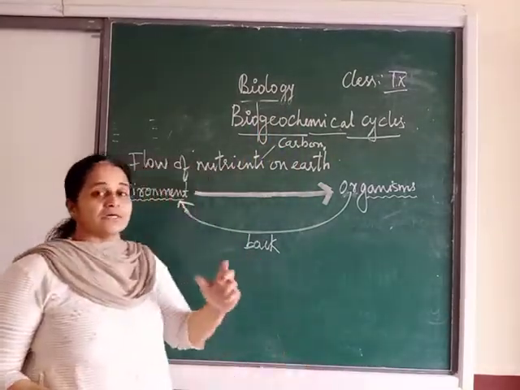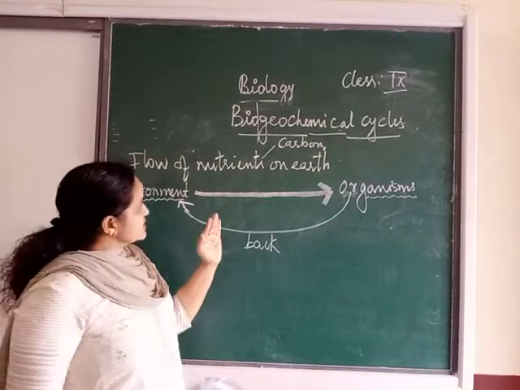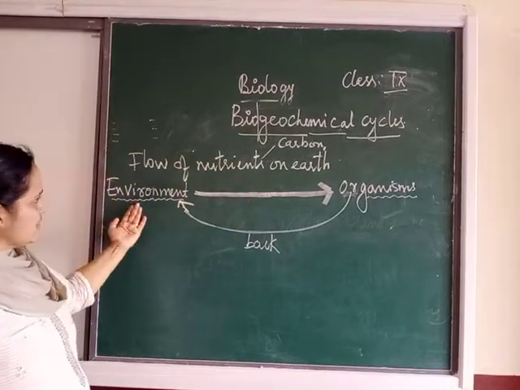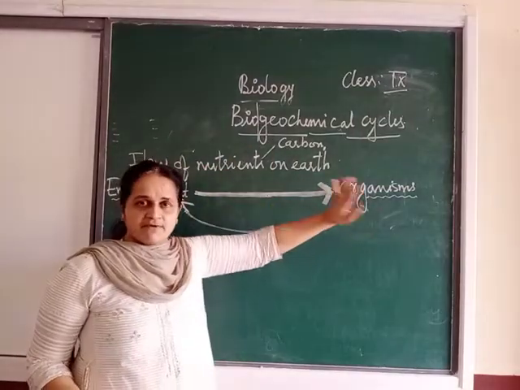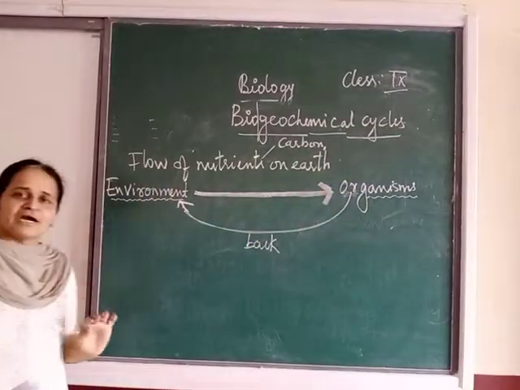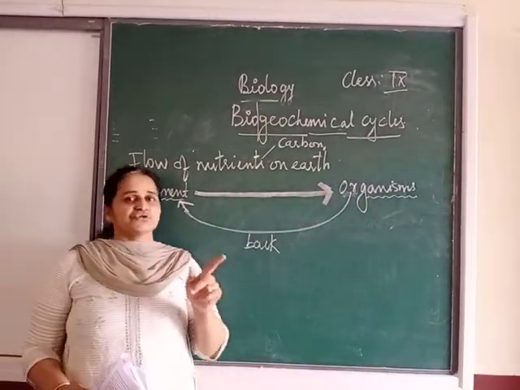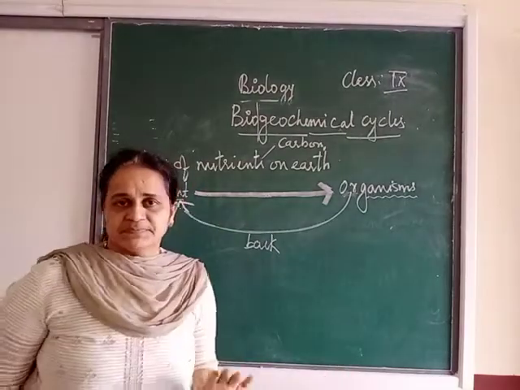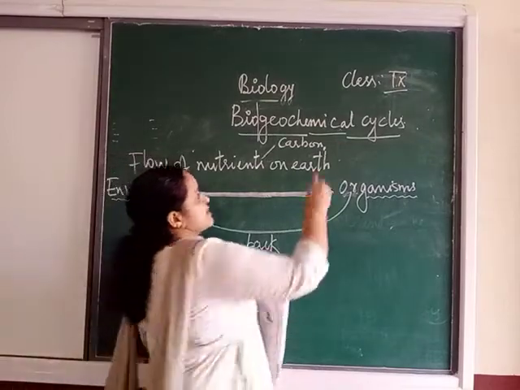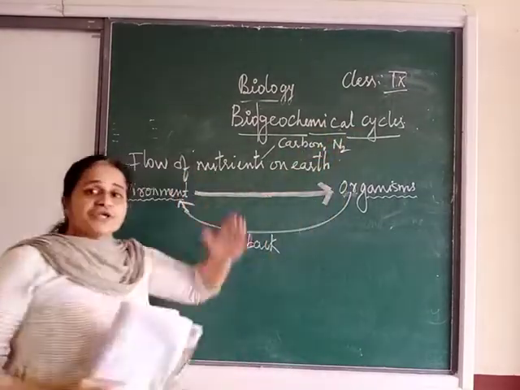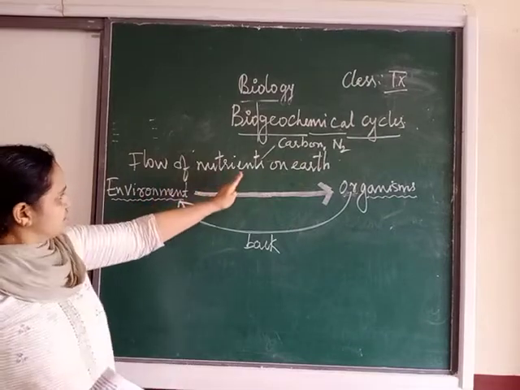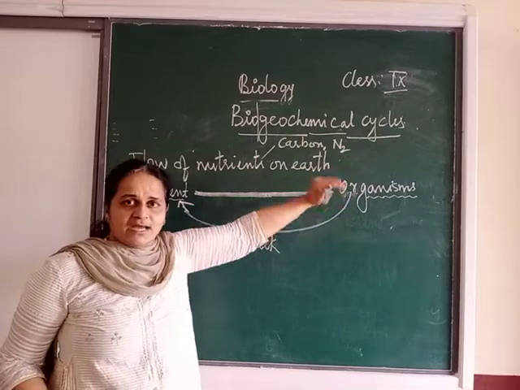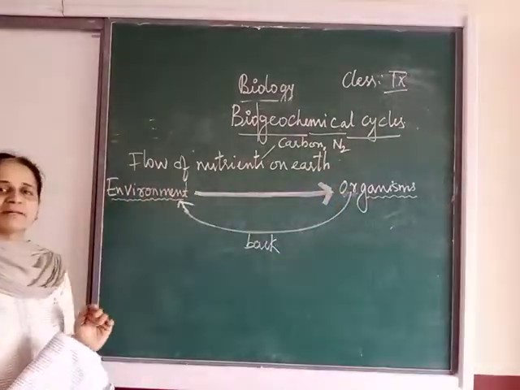If we talk about the carbon cycle, carbon cycle means flow of carbon from the environment to the organism, and from the organism back to the environment. That is called not the biogeochemical cycle but the carbon cycle, because we are talking about the element carbon. Suppose you take nitrogen: here is the flow of nitrogen from the environment to the organisms and from the organism back to the environment.